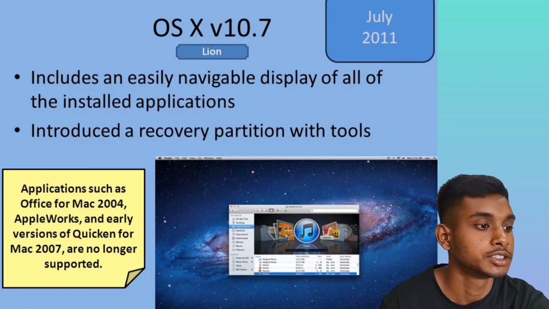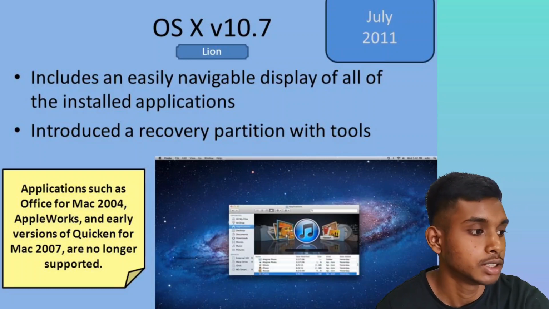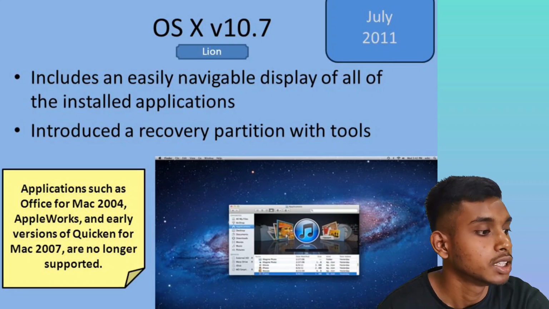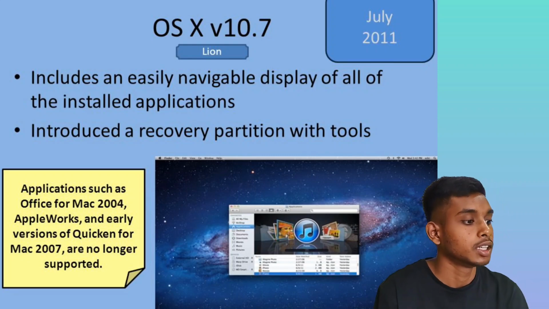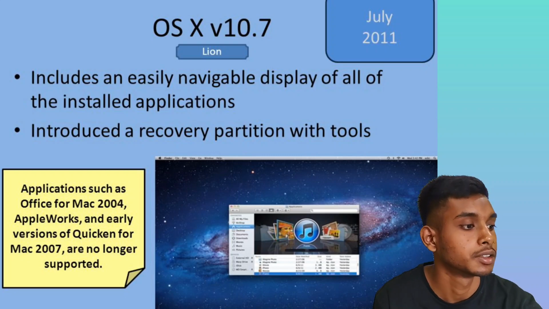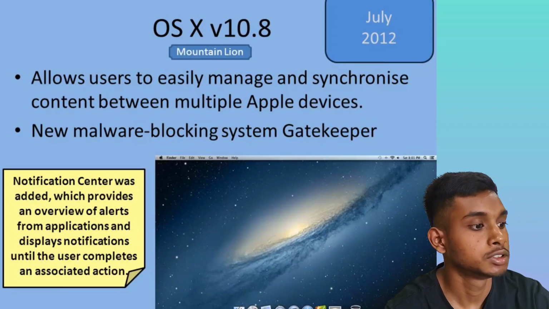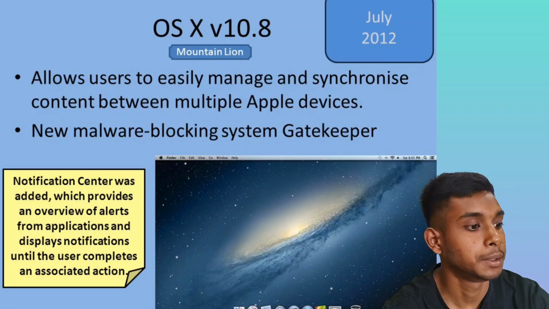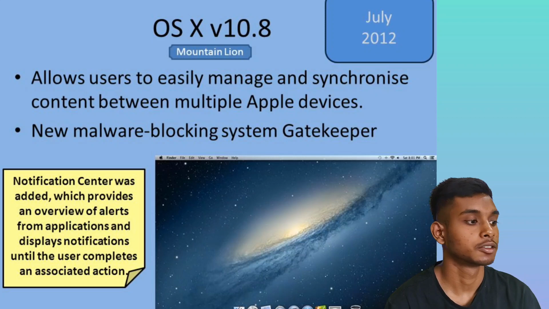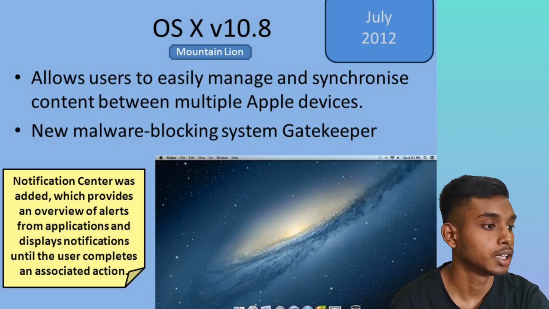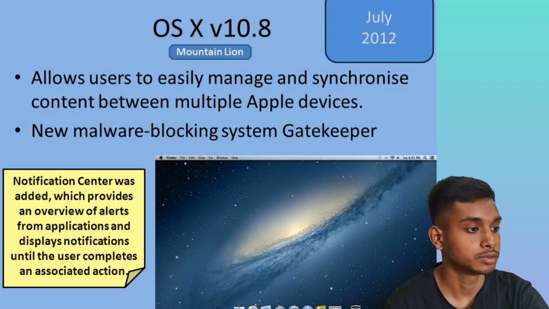OS X version 10.7, July 2011, includes an easily navigable display for all the installed applications and improves the recovery partition for tools. Applications such as Office for Mac 2004, AppleWorks and early versions of Quicken for 2007 Mac are no longer supported. Version 10.8 allows users to easily manage and synchronize content between multiple Apple devices. It has a new malware protection system, Gatekeeper. This was all in June 2012 and its name was Mountain Lion.